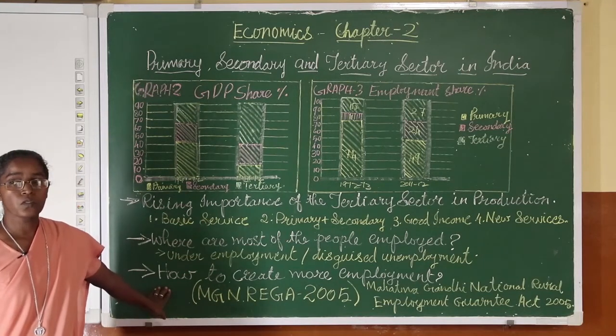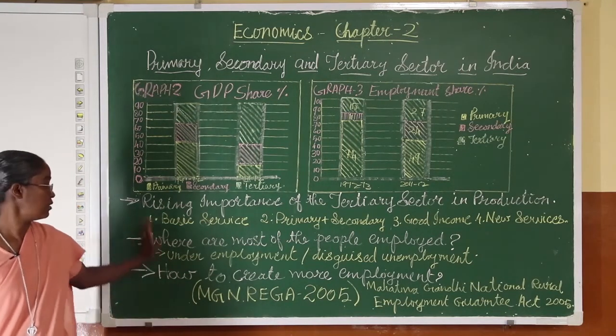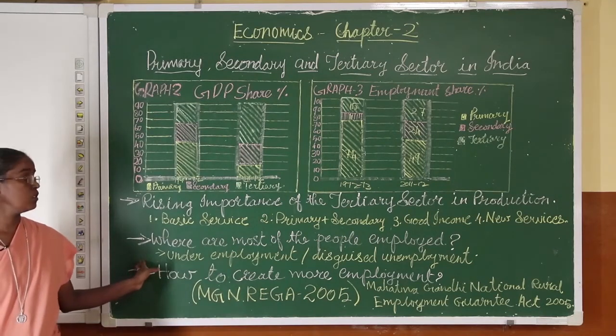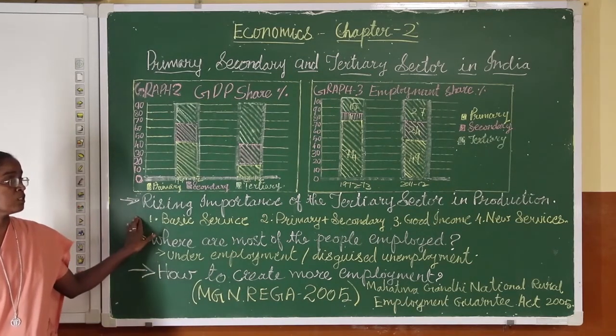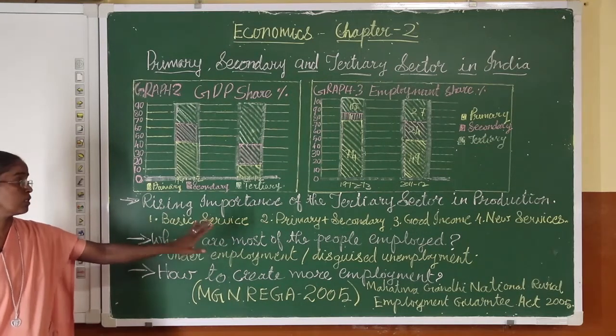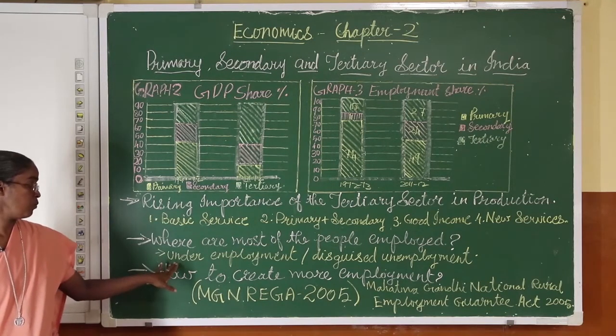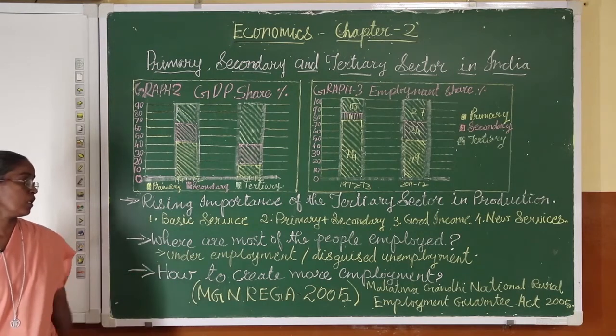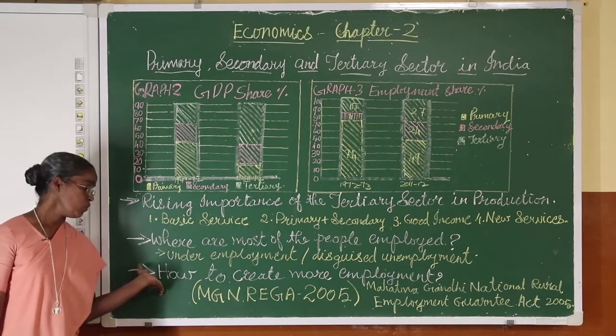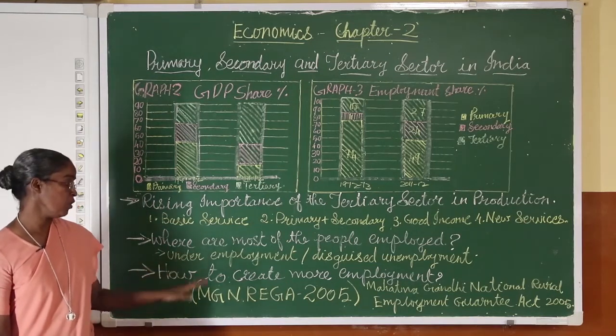Okay students, for today's class these are the 3 points that we need to learn. Rising importance of tertiary sector in production, under which you should know the 4 reasons. Second, where are most people employed, under which you should know the terms underemployment and disguised unemployment. And last one is how to create more employment.